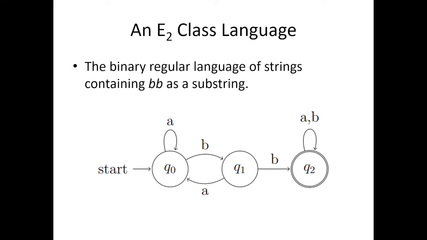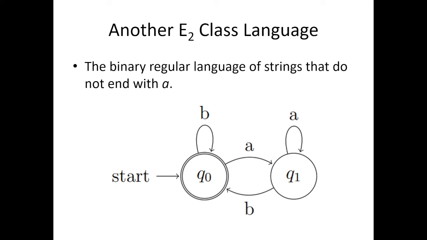So let me explain this with an example. This DFA recognizes the language of strings containing BB as a substring. In this machine, as we can see, there are three states, and one of these states, the Q2 state, has two incoming transitions with the symbol B, one from the state Q1 and one from the state Q2 itself. Because there is such a state, this DFA is enough to say that the language recognized by this DFA is in the E2 class.